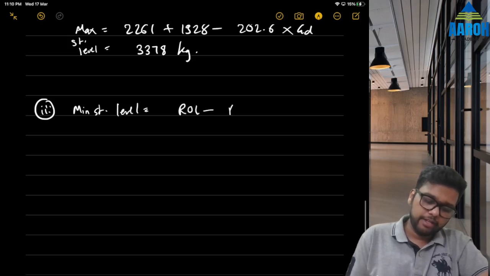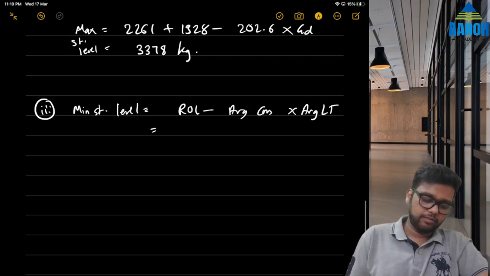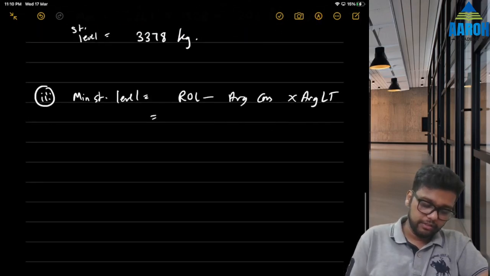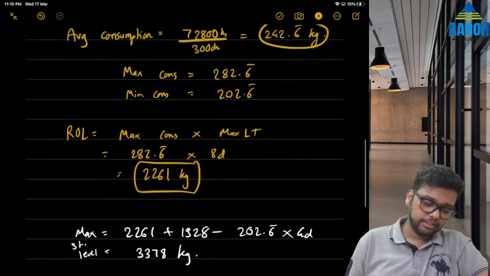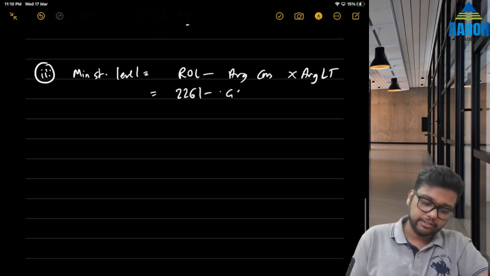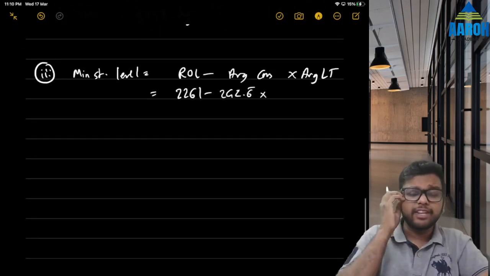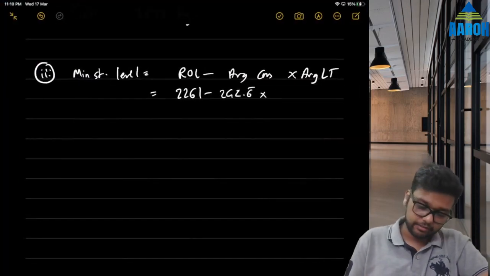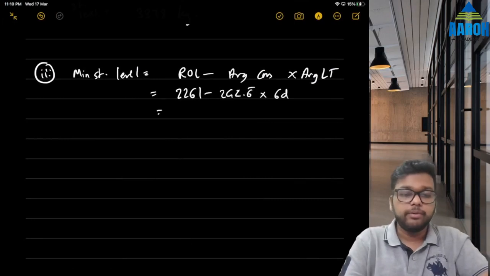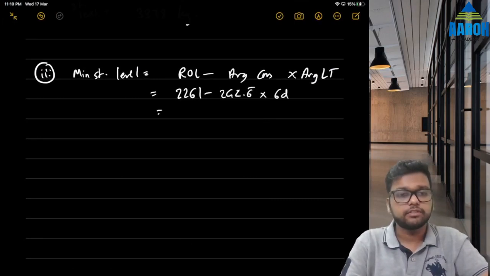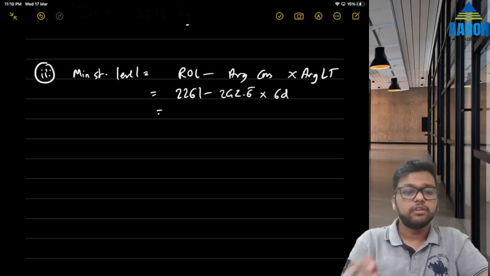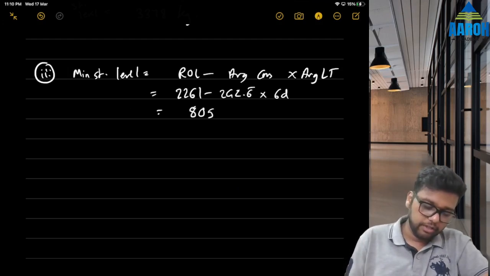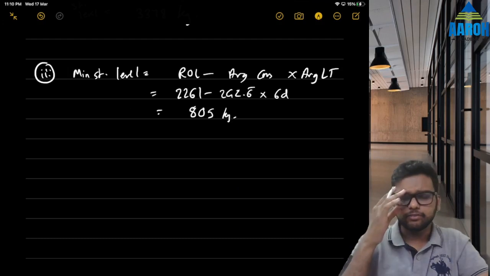ROL minus average consumption into average lead time. ROL is what? We have just calculated 2261 minus average consumption, which was 242.666, into average lead time. Lead time was 4 to 8, right? So average will be what? 6. So it will be 242.6666 into 6. 805 should be the minimum stock level, 805 kgs. Fine.